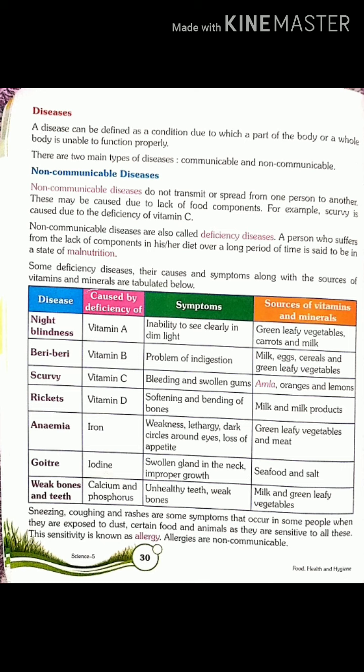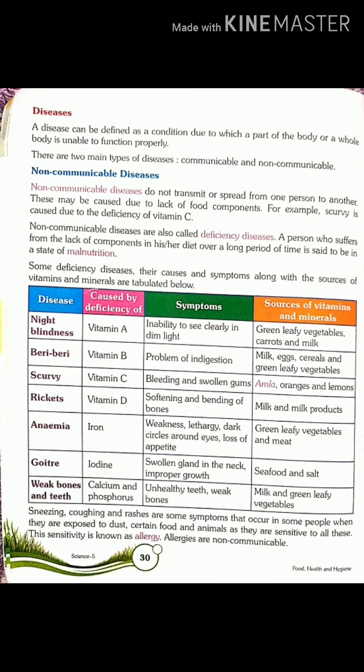Second is beriberi. This disease is caused due to the deficiency of vitamin B. The symptoms of this are: person get problem in digestion and can be cured by taking milk, eggs, cereals, and green leafy vegetables. Third is scurvy. It is caused due to the deficiency of vitamin C. Its symptoms are bleeding and swollen gums. Gums are the part around the base of your teeth. It can be cured by taking amla, oranges, and lemons.